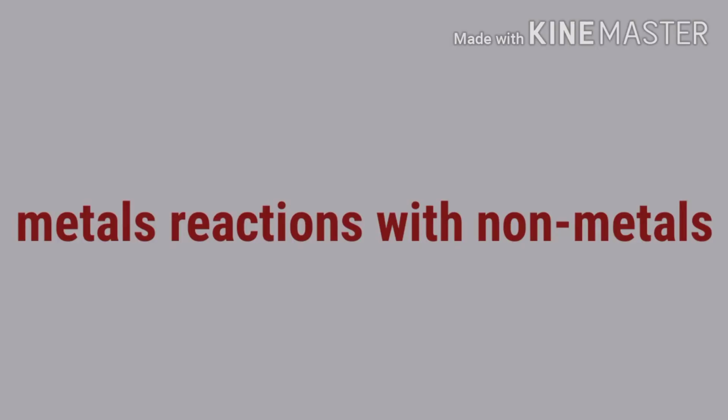Let us now discuss the next topic: how do metals react with the non-metals? To understand the reaction between metals and non-metals, we have to recall what we have learned about the electronic configuration of elements in class 9th.